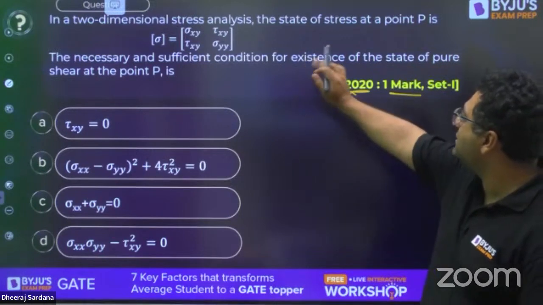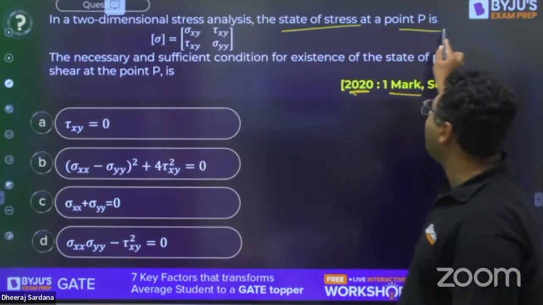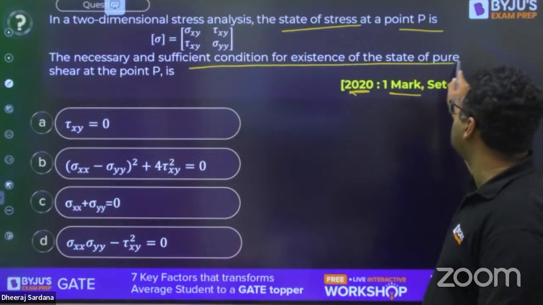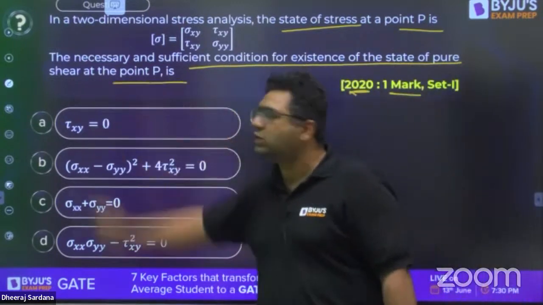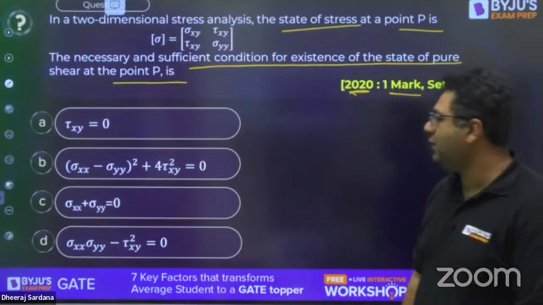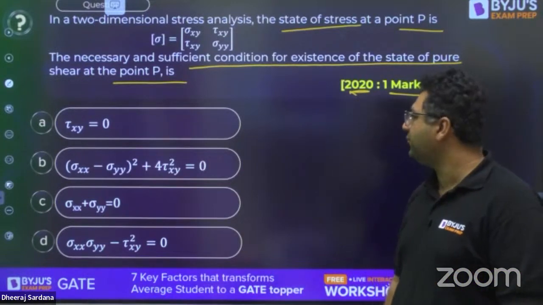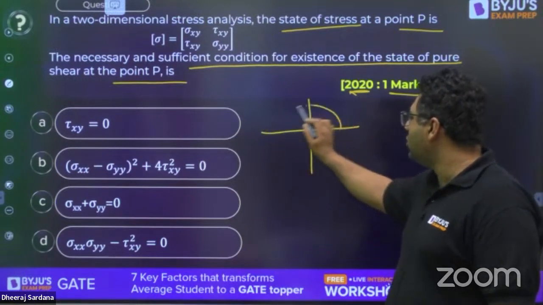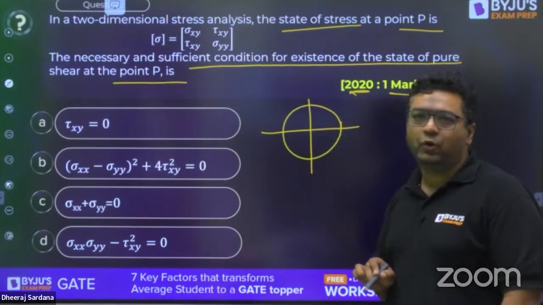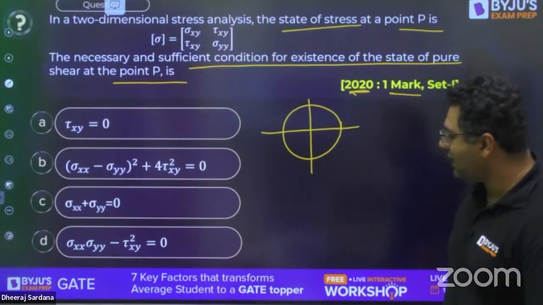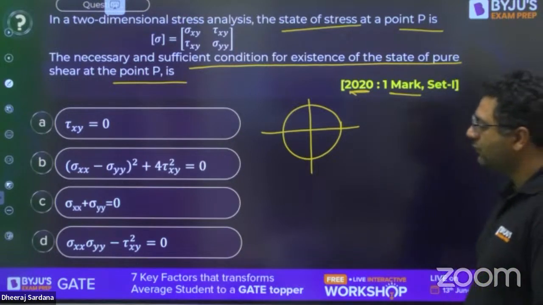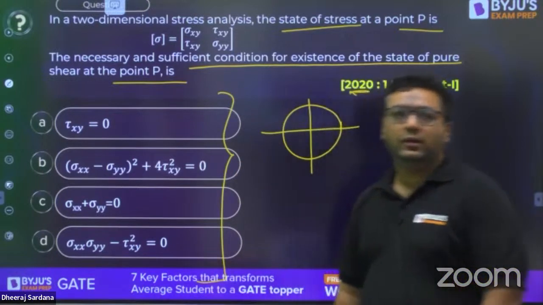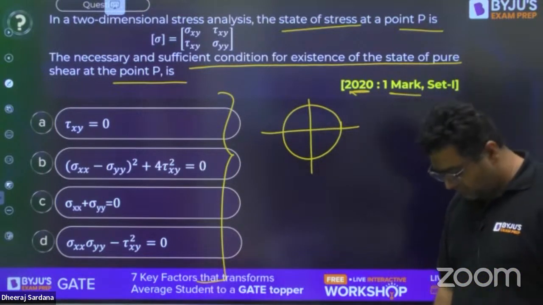In a two-dimensional stress analysis, the state of stress at a point P is this. The necessary and sufficient condition for existence of the state of pure shear at P is. Okay, the state of pure shear, we have just seen the Mohr circle comes like this for pure shear. So what do you feel the answer will be? Anybody, try to solve it.